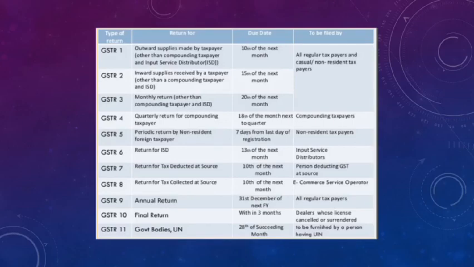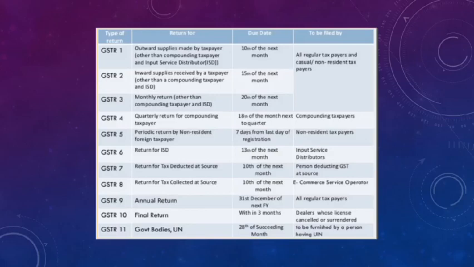GSTR 4. It is the quarterly return for compounding taxpayers, and its due date is 18th of the next month to the quarter, and it is to be filed by compounding taxpayers. And then GSTR 5. It is the periodic return by non-resident foreign taxpayers, and its due date is 7 days of the next month, and it is to be filed by compounding taxpayers. GSTR 6. It is the return for ISD, and its due date is 13th of the next month, and it is to be filed by input service distributor.